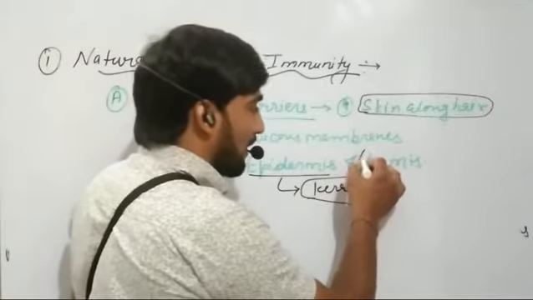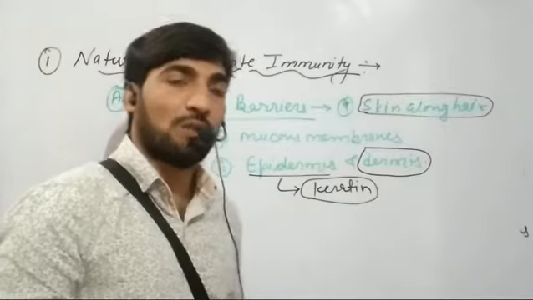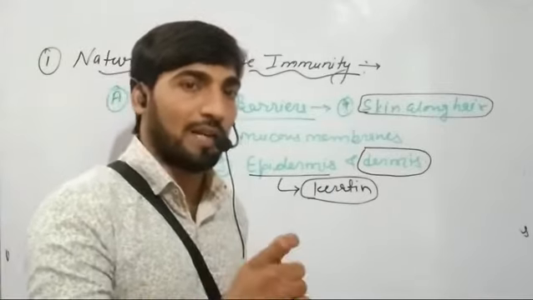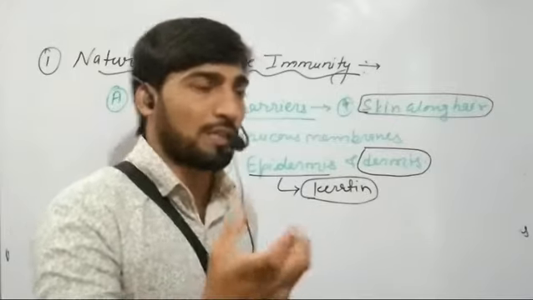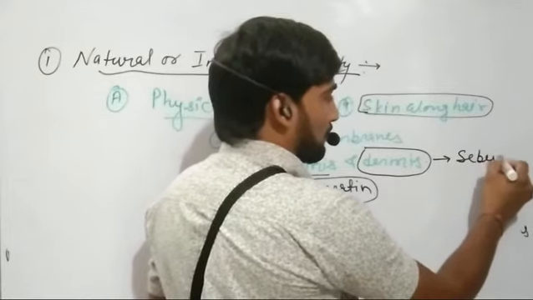Secondly, the inner layer, that is dermis. This dermis contains the sweat glands and the fat glands. These sweat glands and fat glands release some oily substance, and that oily substance is known as sebum.